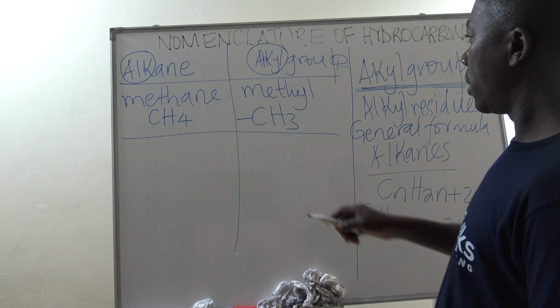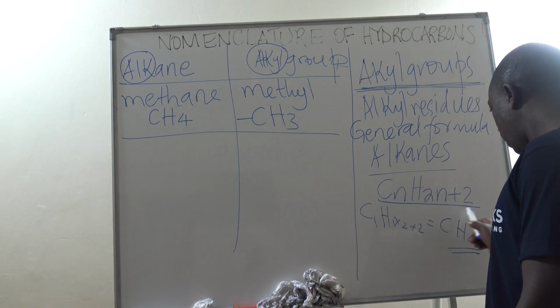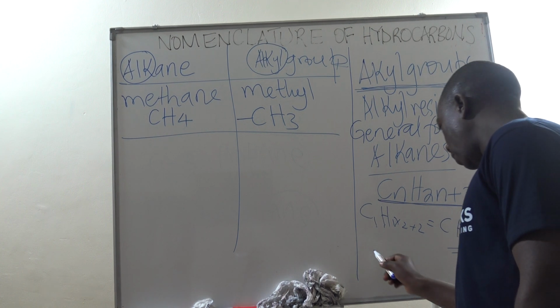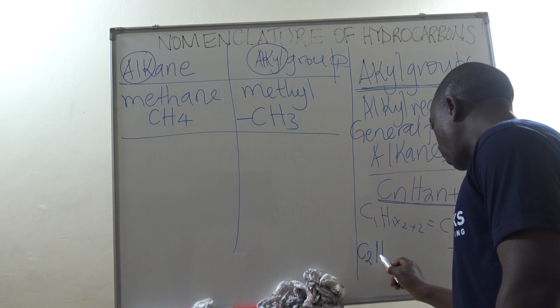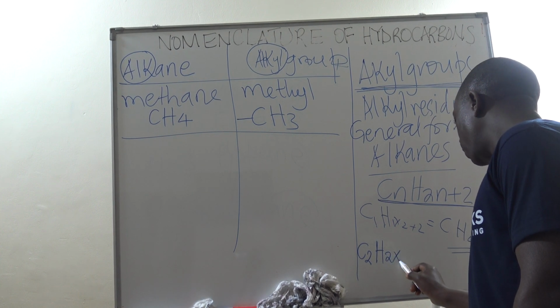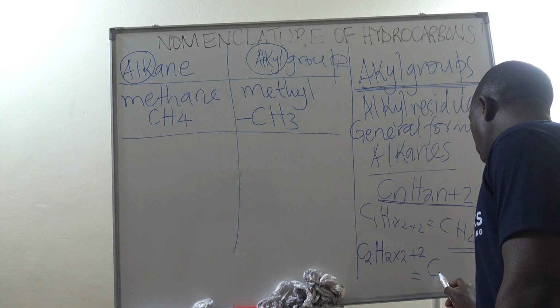Now, suppose the number of carbon atoms is 2. We come and substitute in our general formula. We say if n is 2, then we shall have H, this is 2 times 2, then plus 2, so that we obtain C2H6.